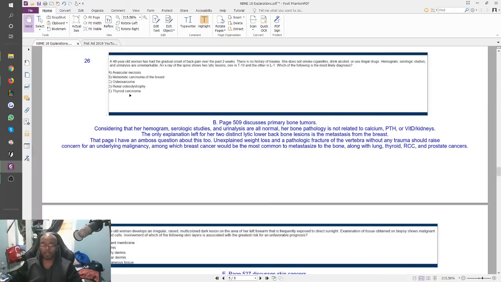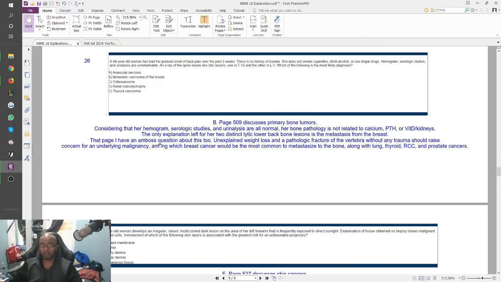And again, thyroid carcinoma, once again, is completely irrelevant. With thyroid carcinoma, the hemogram and the serologic studies would not be normal. So you're only really left with answer choice B, metastatic carcinoma of the breast, which does fit her. She could have breast cancer, and it might have metastasized, and that's exactly what happened to her. The only explanation left for her two distinct lytic lower back bone lesions is the metastasis from the breast.